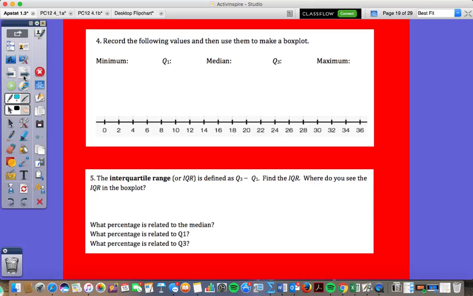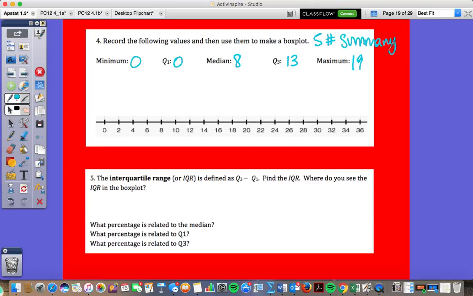Now, as we look at this, what was the minimum value? 0. What was Q1? 0. Good. What was the median? 8. Nice. Q3? 13. And maximum? 19. These right here are called our 5-number summary. You might want to write that down. This is our 5-number summary. If you hear something like that, that's what we're referring to.